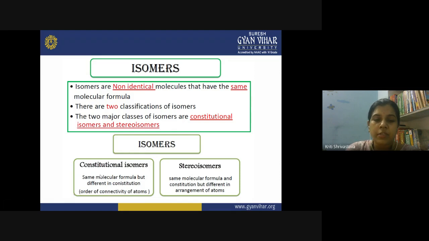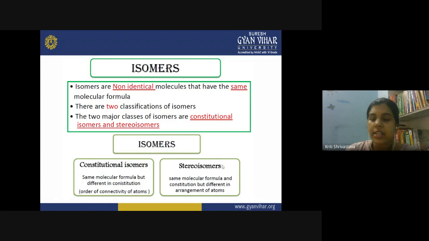What is the possibility of a binding between the atoms? Just that makes a difference here, and we get the constitutional isomers. So this type of isomerism arises merely due to the order of connectivity of atoms.